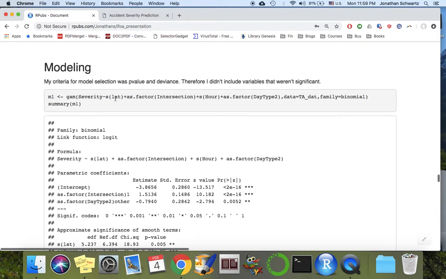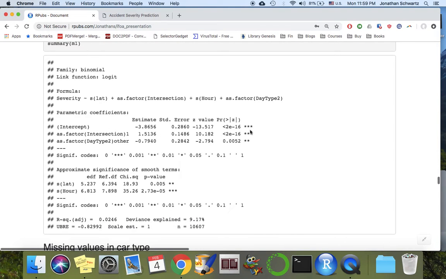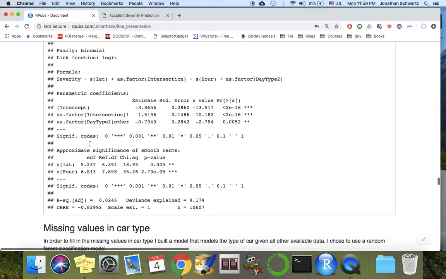So just as an example for a model, we would take severity as a function of a smooth latitude, intersection as a factor, hour as a smooth variable, and date type as a factor. And we're doing a binomial model because we're trying to predict our probability. And then if we look at the coefficients, our intercept is significant, our intersection factor is significant, our date type is significant, and we have our smooth variables, which are also significant.